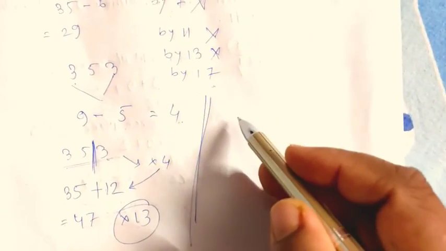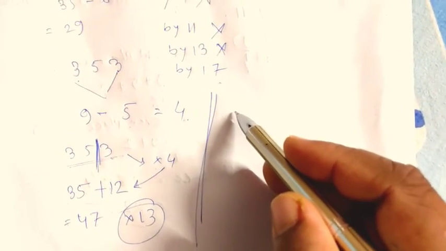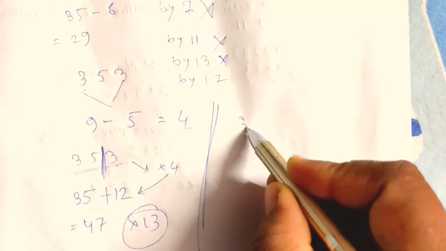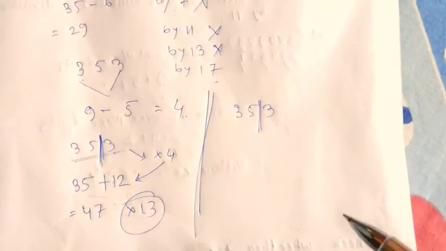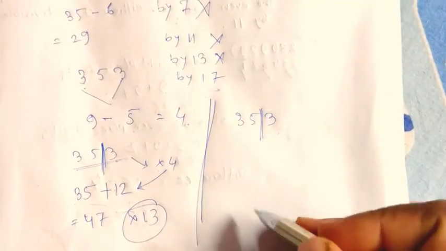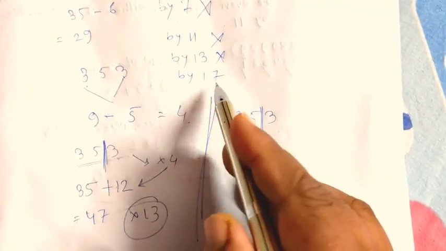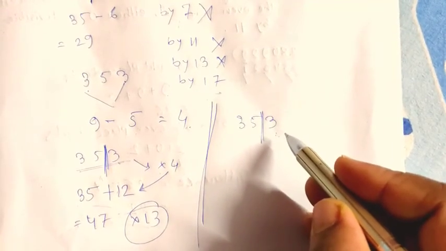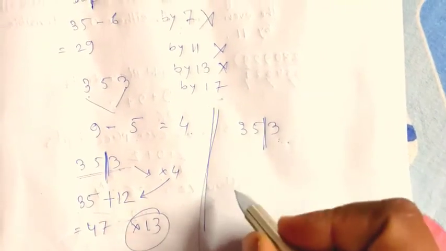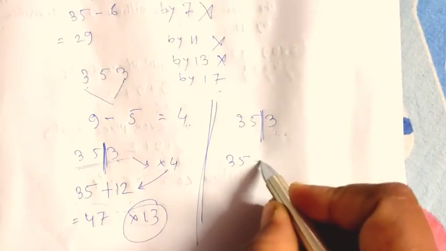Now by 17 also there is a divisibility rule, and this is also a similar type. Again we will be splitting at the units place, and this time for checking divisibility by 17 we will be multiplying the units place digit by 5, and again subtracting from the remaining part.